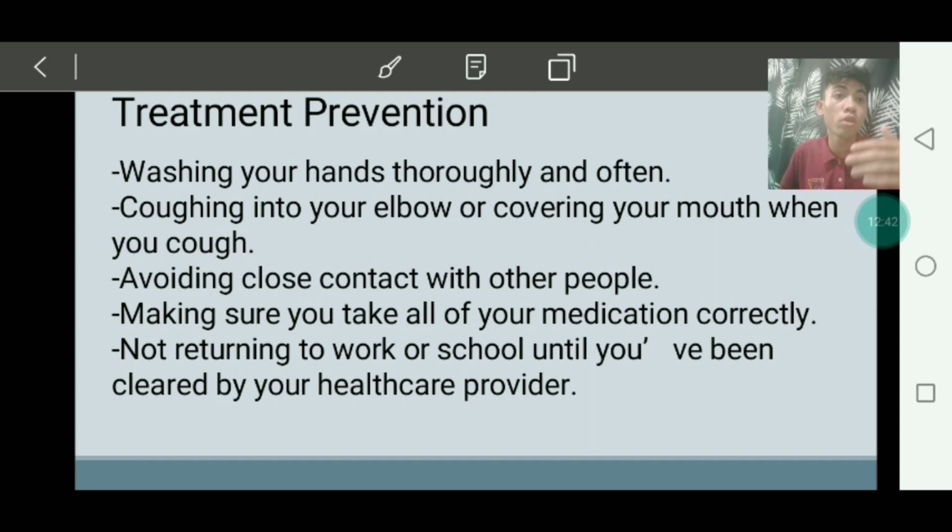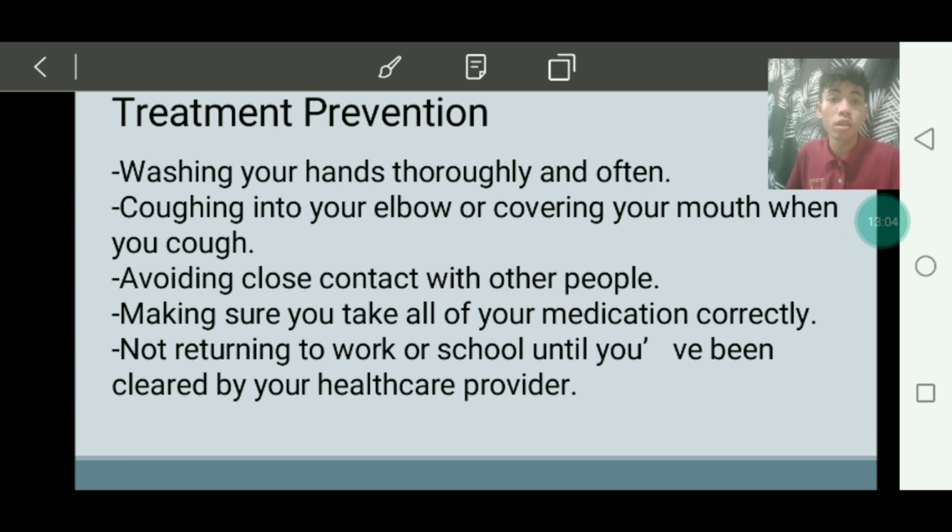Avoid close contact with others. If you know that you are infected, you better keep yourself away from others to prevent the spread of the disease or the bacteria. Make sure you take all of your medication correctly.